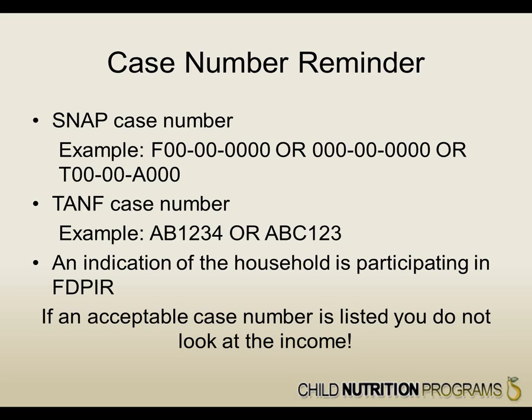Here are some reminders about case numbers listed in Part 3 of the application. An acceptable SNAP case number is 8 numbers and 1 letter, or 9 numbers, or a letter with numbers. An acceptable TANF case number is 2 letters and 4 numbers or 3 letters and 3 numbers. For FDPIR, the household will mark that they are participating. If an acceptable case number is listed, you do not look at the household income. The household is automatically free.